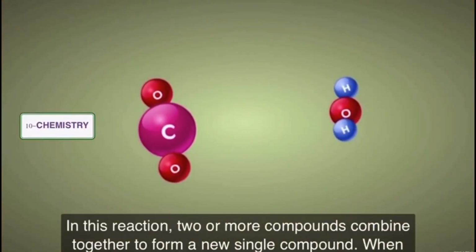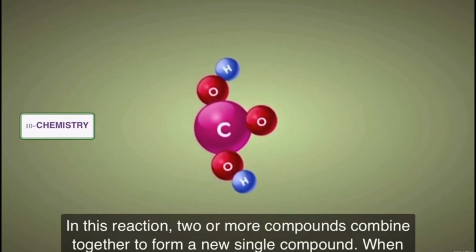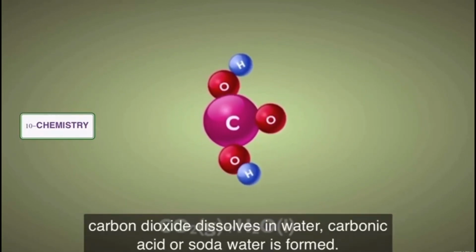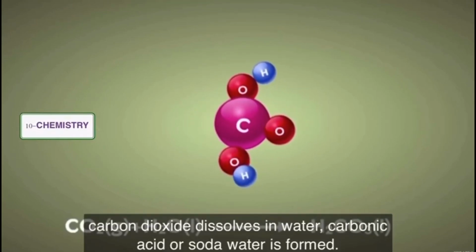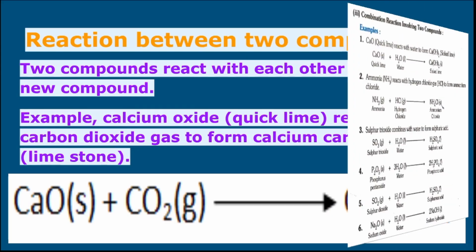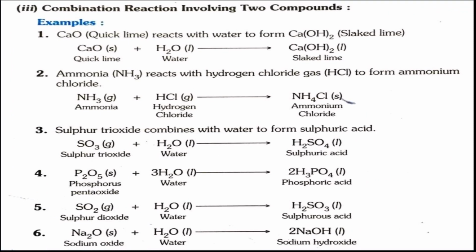In this animation, carbon dioxide gas combines with water molecule to form carbonic acid, that is soda water is formed. Now there are some examples. First one is calcium oxide plus water to give calcium hydroxide. Second one is a compound like ammonia, on reacting with the hydrochloric acid, it produces ammonium chloride. Third one is sulfur trioxide, on reacting with water, it produces sulfuric acid, that is H2SO4.